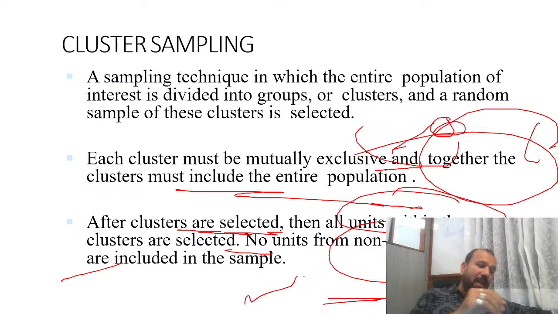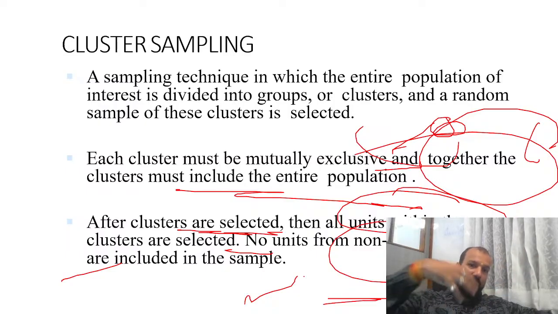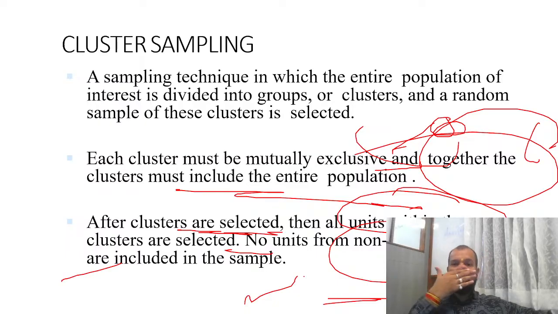Understood? You made clusters MBA, BBA, BCA, LLB and computer science, so you take the full cluster for data for your research. That is called cluster sampling. So cluster sampling is all about making clusters on the basis of common characteristics and taking out the full cluster for your research. You made clusters on the basis of income: 0 to 2 lakh, 2 to 4 lakh, 4 to 6 lakh, 6 to 8 lakh, and you are taking out the full cluster for your research.